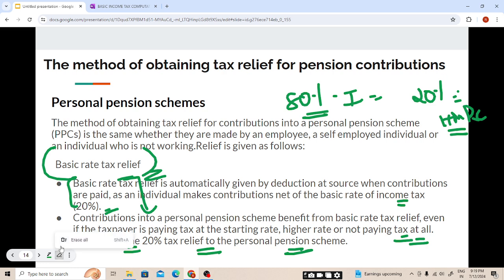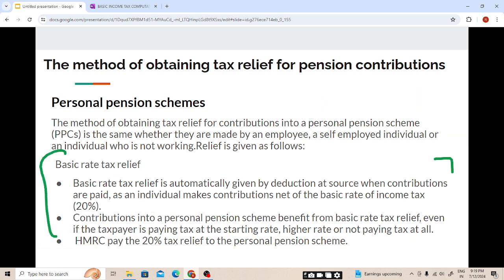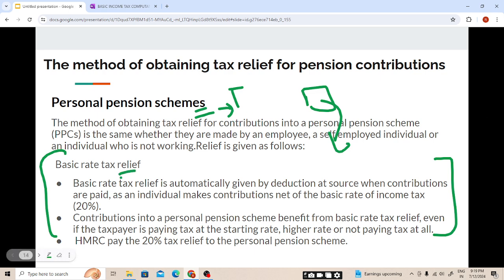I hope the basic rate tax relief is clear, students. First we calculate the maximum amount of pension contribution on which the tax relief is available. Now on that amount, we are seeing how we will claim the tax relief, and the method for claiming the tax relief for personal pension scheme and occupational pension is different. In the case of a personal pension scheme, it is the same as the gift aid donation, everything the same. Basic rate: 80% will be paid by the individual, 20% by HMRC.